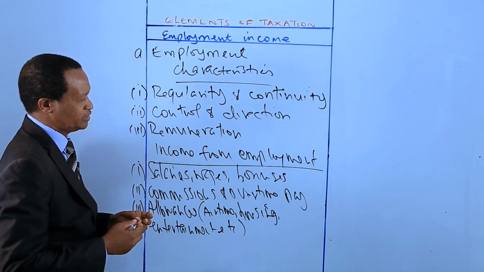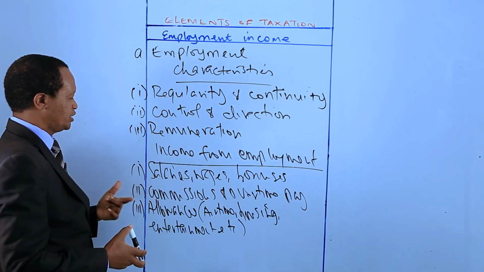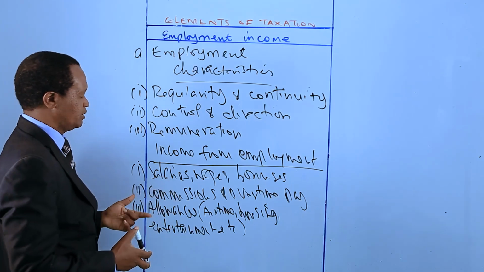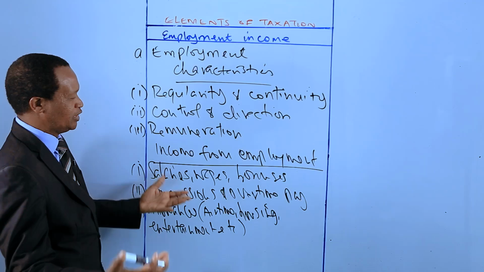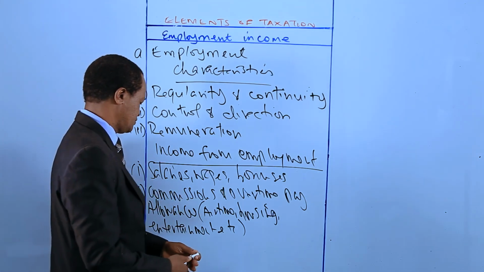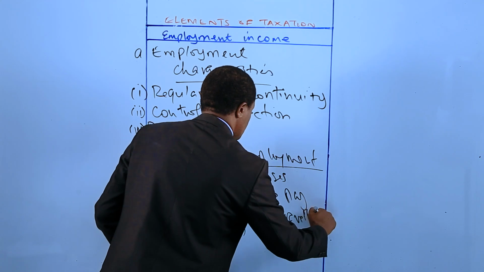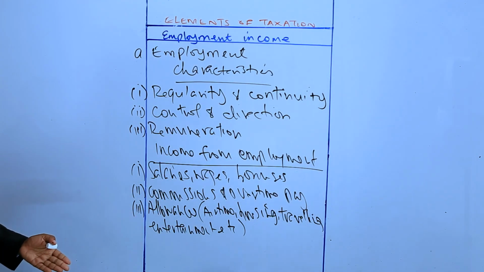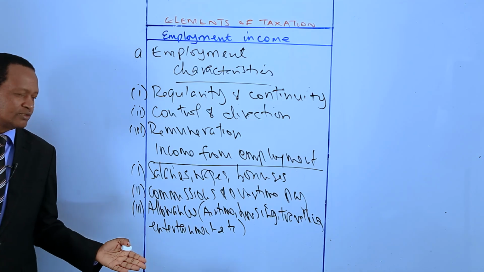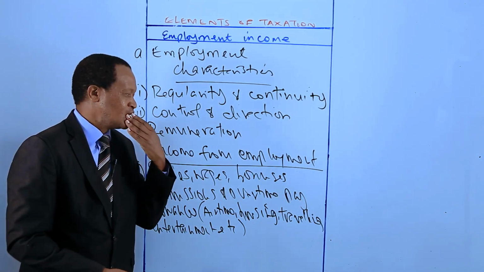When an employee is employed, then over and above the salaries and wages, the commissions and overtime, the employee may also receive allowances in form of airtime, housing, traveling, entertainment, and so on. That is income from employment. When you receive allowances, when you are employed, the allowance is a form of income.